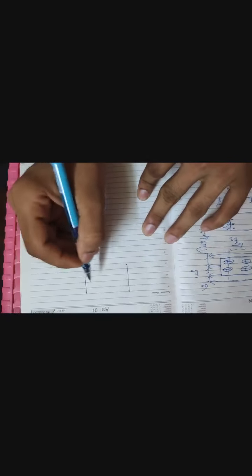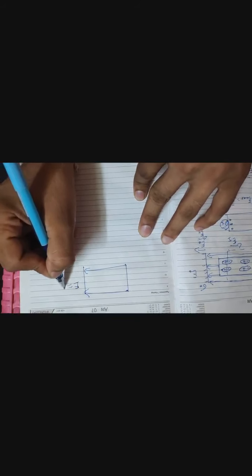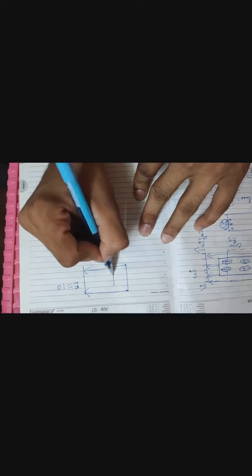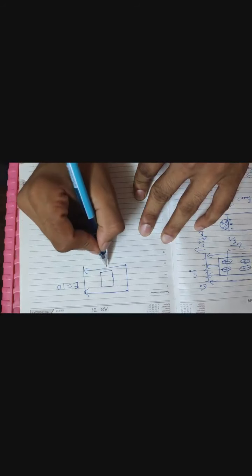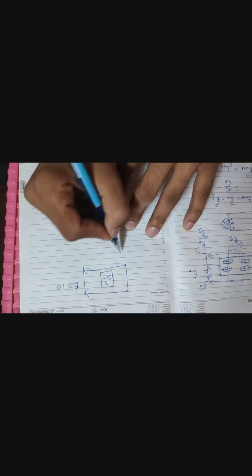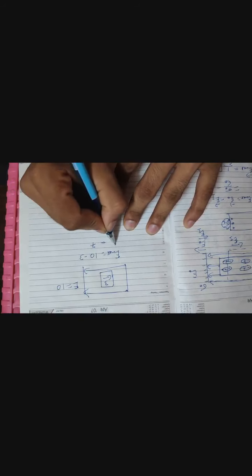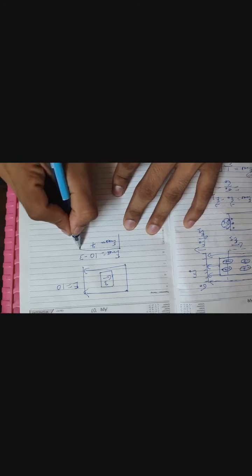So ultimately, to get the feeling of what exactly it wants to say, suppose we have an electric field of, say, E equals 10. Now if we put a dielectric inside it, it will produce an electric field in the opposite direction, let us say 3. Then the net electric field will be 10 minus 3, which equals 7. So what happened over here? Due to this polarization effect, the net electric field inside the system gets decreased. I hope the concept of polarization is very clear to you. Thank you.